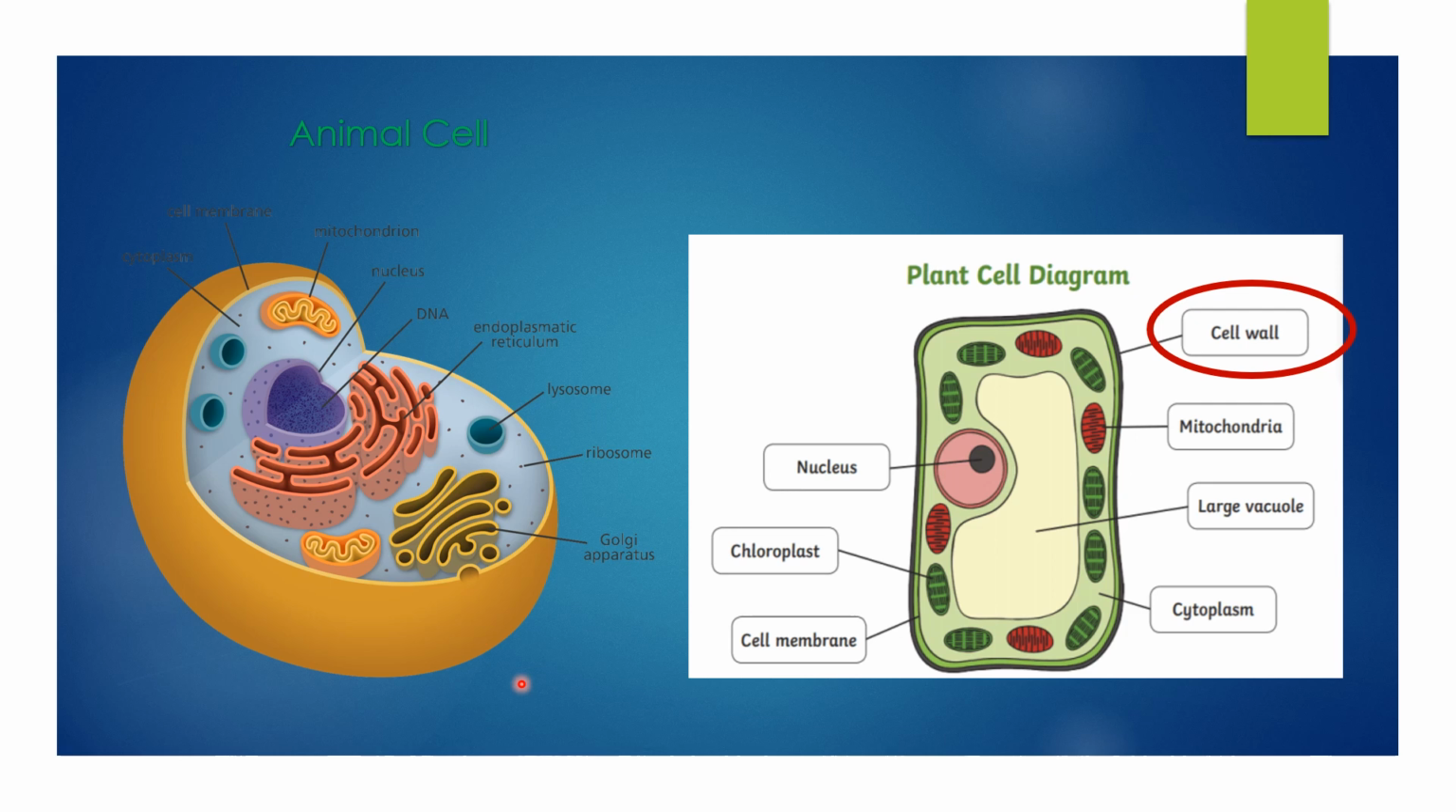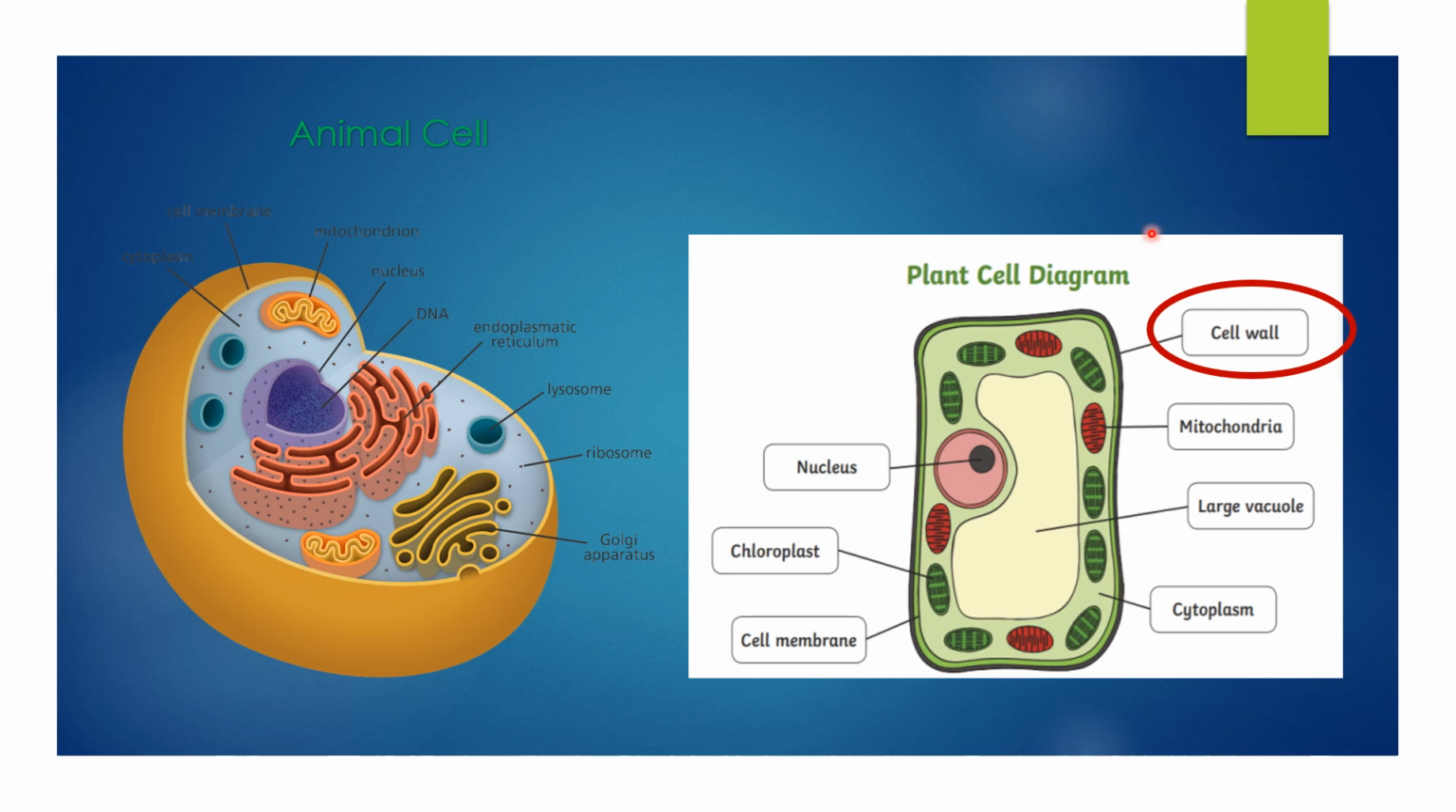Okay, so this is the outer covering of the cell. This cell membrane is present both in plant cells as well as in animal cells. And next one is cytoplasm. The cytoplasm is the fluid that is present inside the cell. This is also present in both plant cells as well as animal cells. We'll be discussing each organelle in detail in coming slides.